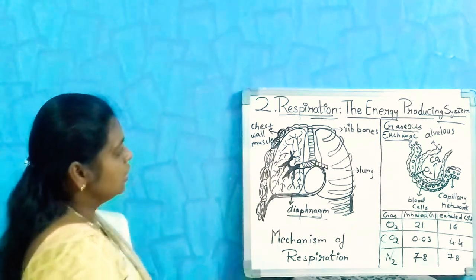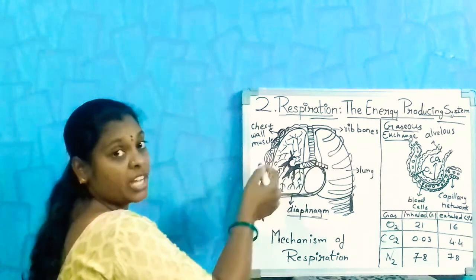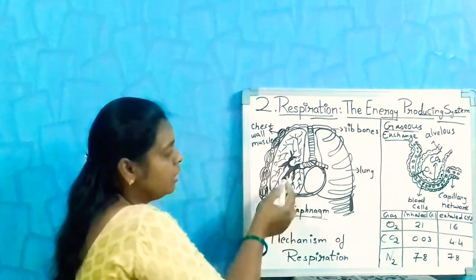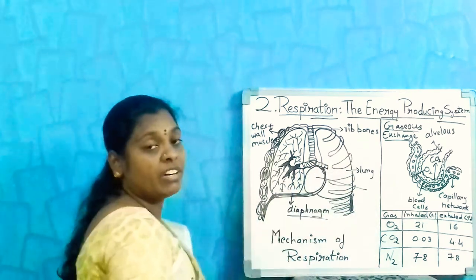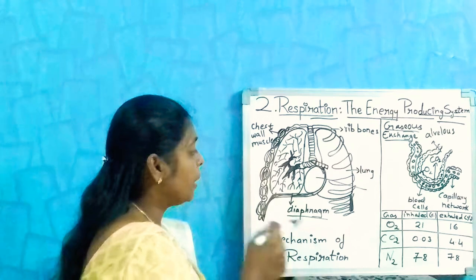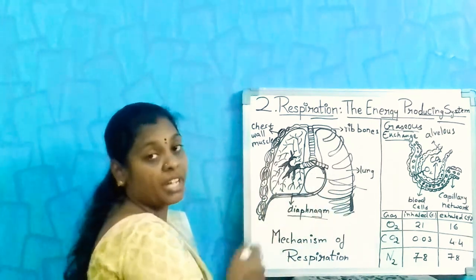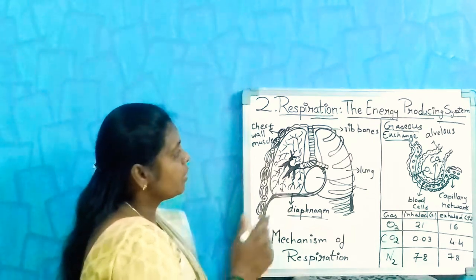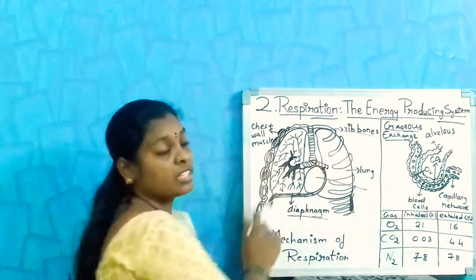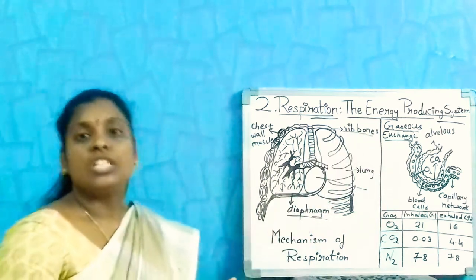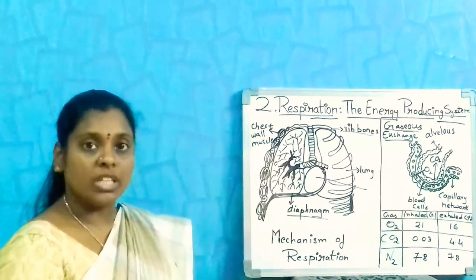If you see, these are the ribs and two lungs on either side in the chest cavity. In between you can see the heart. The left lung is somewhat smaller when compared to the right, to provide space to the heart. And these are the ribs, located on either side of the chest cavity. These ribs protect our lungs from injuries.